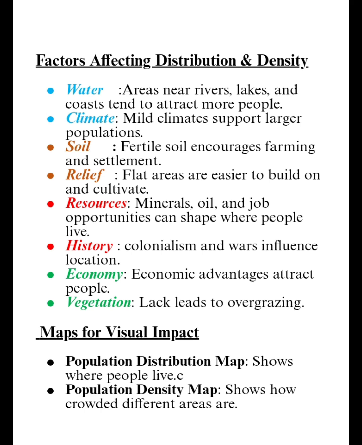That's true. And then the last map is population density map. This map shows how crowded different areas are. Let's look at the provided example. You see, here is an example of population density. You'll see that a lot of people are on the shape that's shaded even darker. I believe this may include the cities, the suburbs.